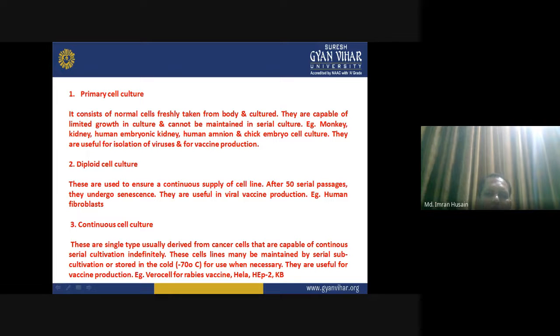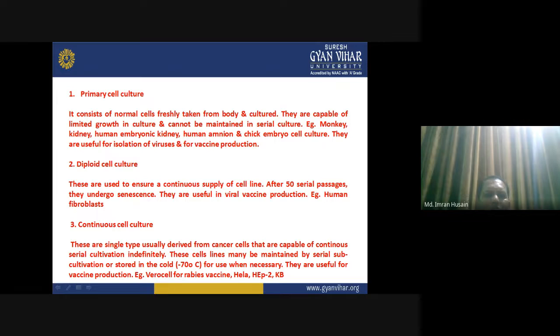limited growth in culture. Okay, primary cultures are taken freshly from animals, but they are not at all capable of growing in a very significant manner. They have limited growth time and period and cannot be maintained in serial culture. The serial culturing cannot be done with primary culture. For example, monkey kidney, human embryonic kidney, human amnion, chick embryo cells. They are useful for isolation of viruses and for vaccine production.